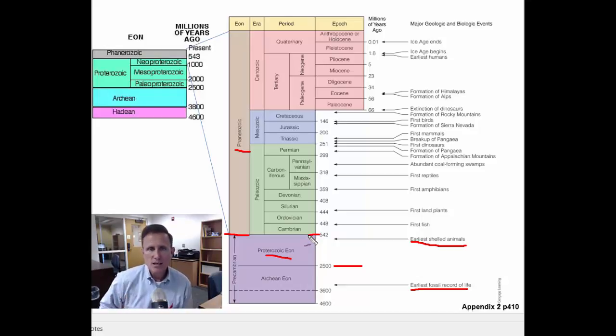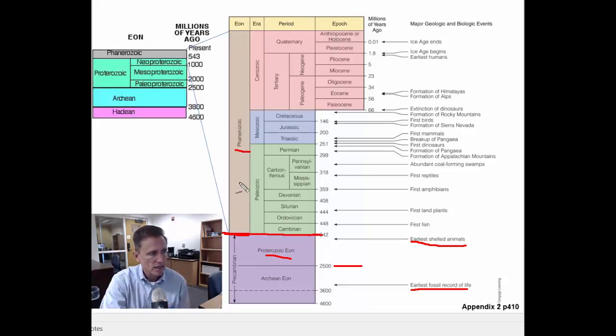We know that by looking at the rock record, places where we can excavate down into the earth in sedimentary rock, or at the Grand Canyon where the Colorado River has excavated it. We can see the layers of that rock. We can age the rock using relative timescales and radiometric dating, which we're going to show you in a few minutes. And we know the age of the rock, and where we see the fossils first appear, the first shelled fossils, meaning little creatures with shells on them, like trilobites, for instance, is something we see in the rock record. They first appeared at 542 million years ago,